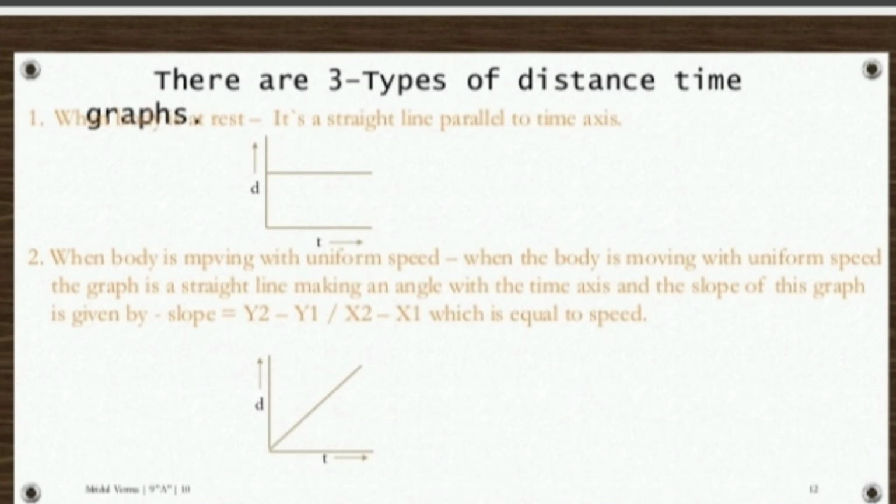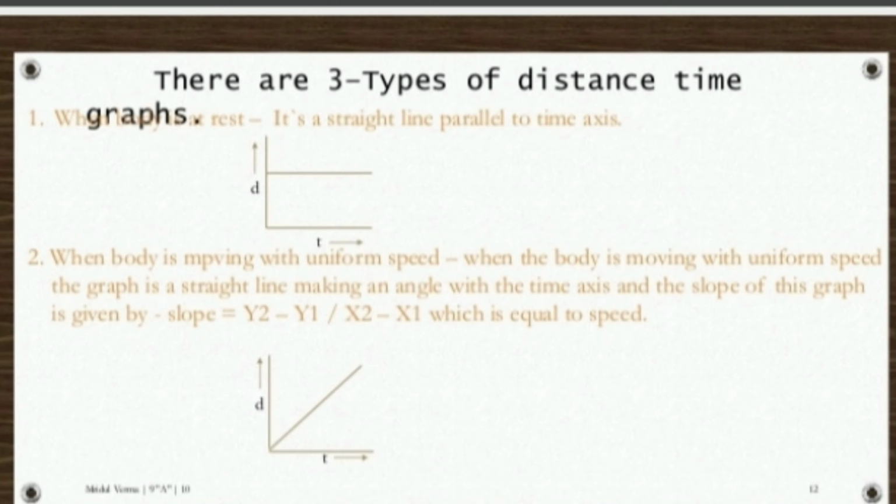See the second diagram. When a body is moving with uniform speed, the graph is a straight line. Correct or not? The graph is a straight line. I told you, equal distances in equal intervals of time. So at an angle with the time axis, the slope of the graph is given by, see here. As I told you in the previous slide, the slope of the graph gives the speed of the body.